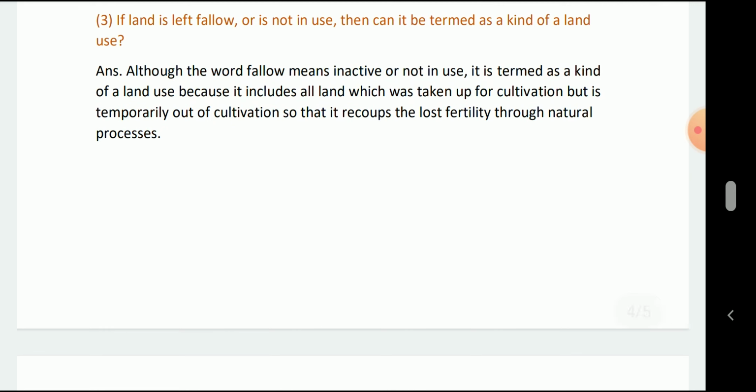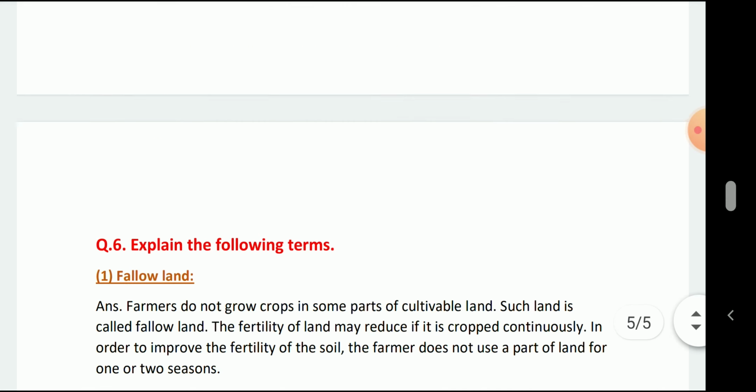If land is left fallow and is not in use, can it be termed a kind of land use? Although the word fallow means inactive or not in use, it is termed a kind of land use because it includes all land which is taken apart from cultivation but temporarily out of cultivation, so it recoups its lost fertility through natural processes.